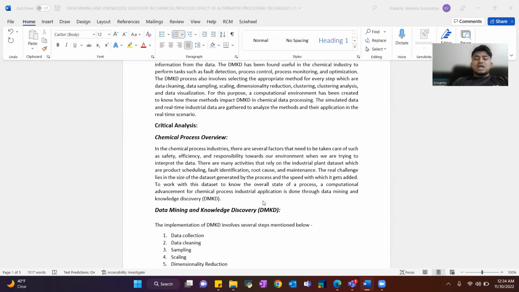The real challenge lies in the size of the data set generated by the process and the speed with which it gets added. To work with this data set to know the overall state of the process, a computational advancement for chemical process industrial application is done through data mining and knowledge discovery.